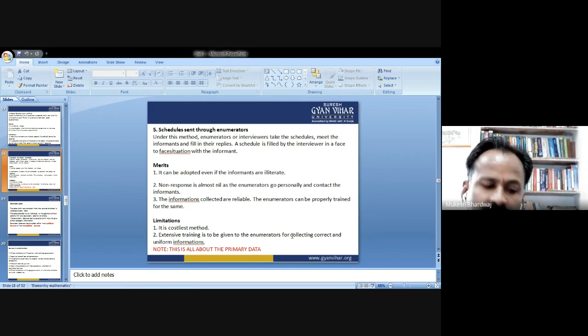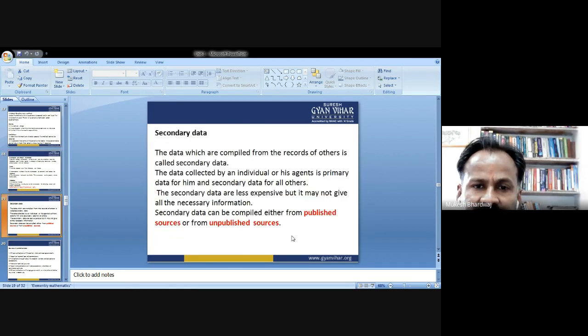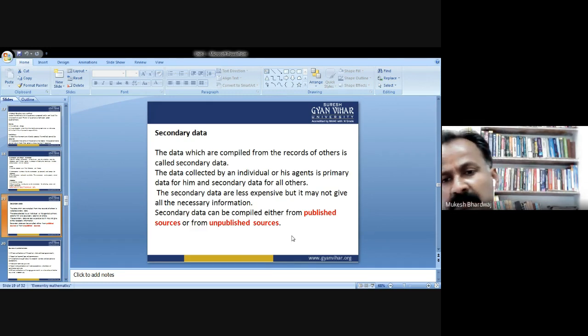Okay, now we are moving to the secondary data. The data which are compiled from the records of others is called secondary data. That means there is no source of primary information, and the data collected through any sort of medium is called secondary data. The data collected by an individual or his agent is primary data for him, and secondary data for all others. Once the data is collected, and after that it is distributed or used by someone else, then that data is called secondary data.